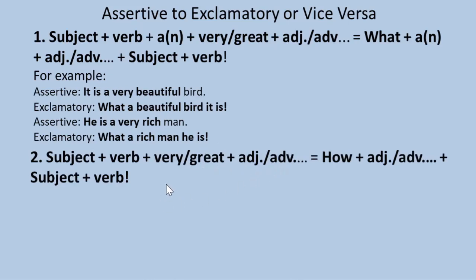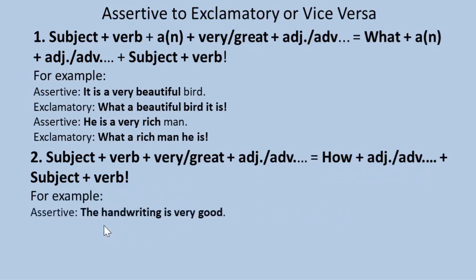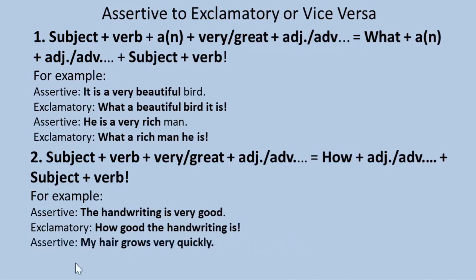Rule number 2: subject, verb, very, adjective or adverb equals how, adjective or adverb, subject, verb. So if there is no an or a in the assertive sentence, we have to begin the exclamatory sentence with how, then we have to use the adjective or adverb, then subject, verb, note of exclamation. For example, assertive sentence: The handwriting is very good. Exclamatory: How good the handwriting is.